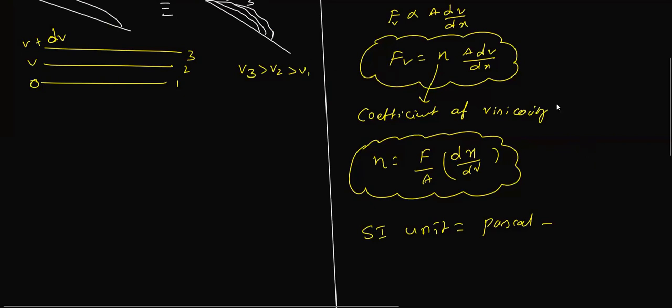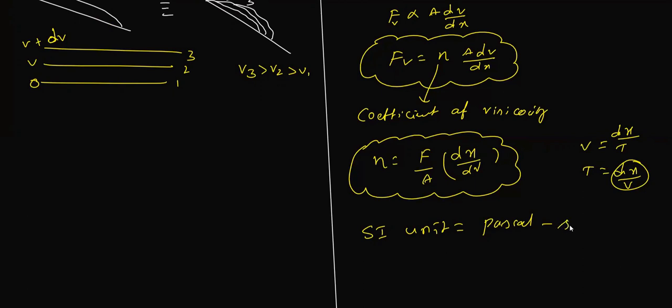You know that velocity is nothing but displacement by time. So time equals dx by v. So dx by v is nothing but time dimensions. That's why I'm writing here seconds. So Pascal seconds we can write, or if you want to write the CGS unit, that's nothing but poise second.